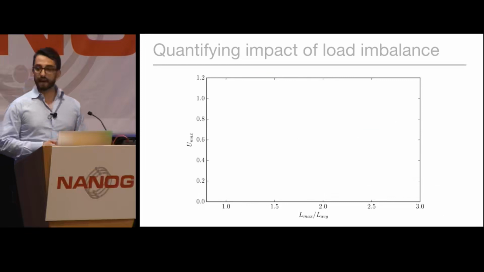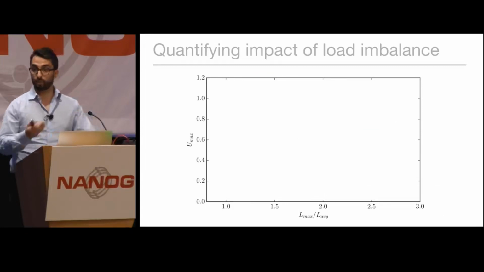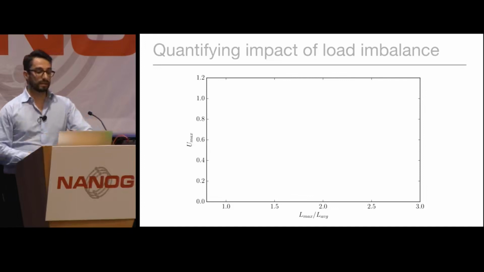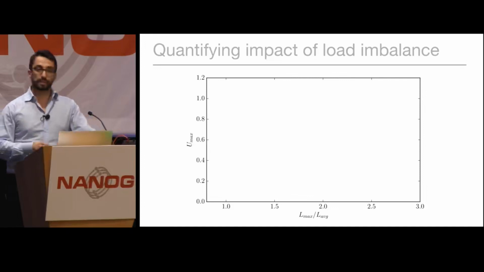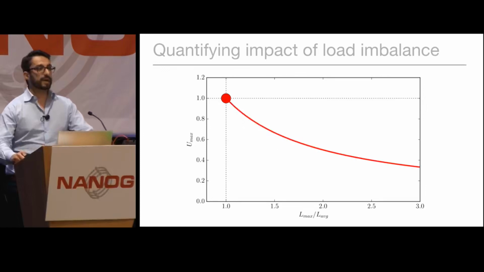On the x-axis, I plotted the ratio between maximum load and average load, which is a quantification of load imbalance. While on the y-axis, I plot the maximum attainable utilization, which is the maximum fraction of available capacity that we can use. Now, in the case of ideal load balance, Lmax over Laverage is equal to 1. And in this case, we can fully utilize all resources because Umax is equal to 1. However, if the load imbalance increases, the maximum attainable utilization rapidly decreases.